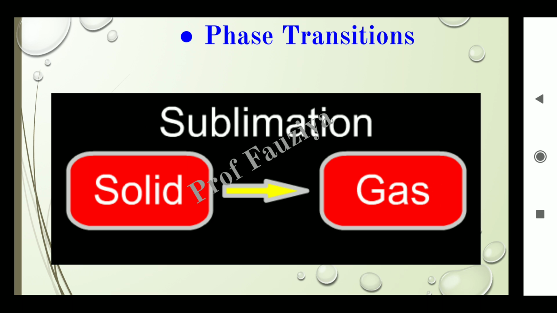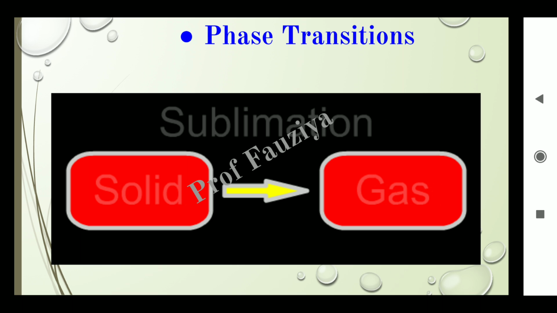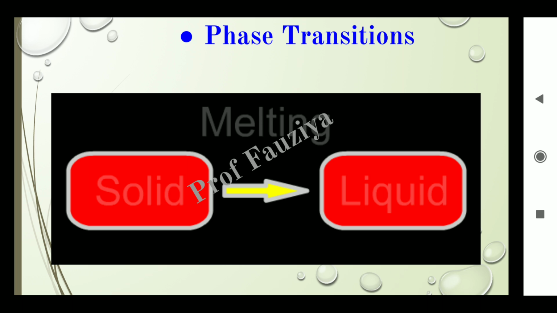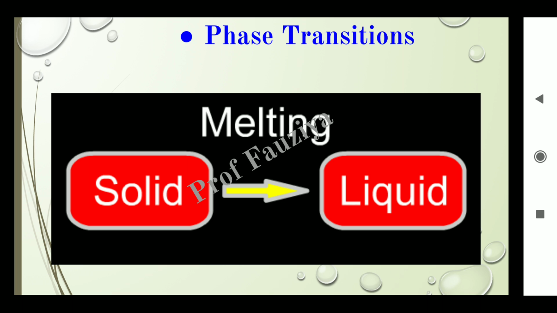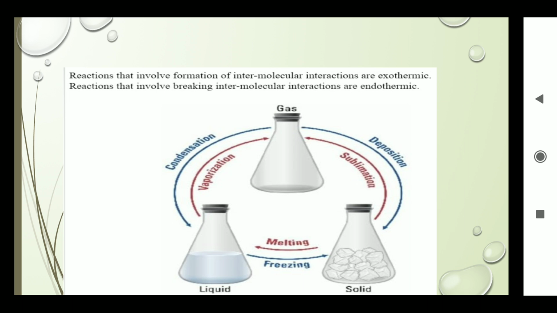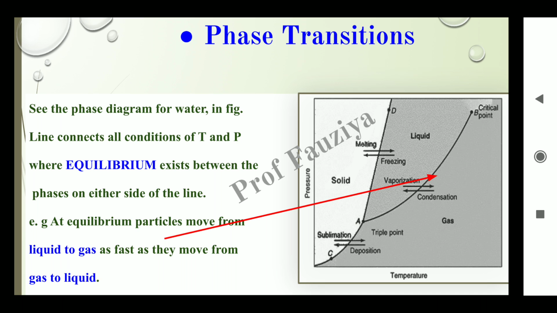Similarly, a solid can transform into a gas without converting into the liquid. When a solid is directly converted into vapor, the process is sublimation. Conversely, if a gas is converted into a solid, the process is deposition. Now see the phase transitions.